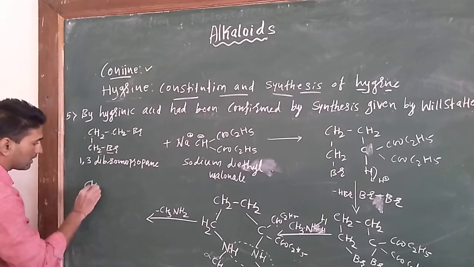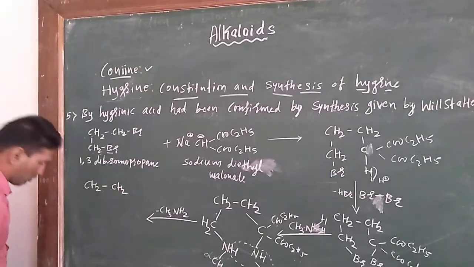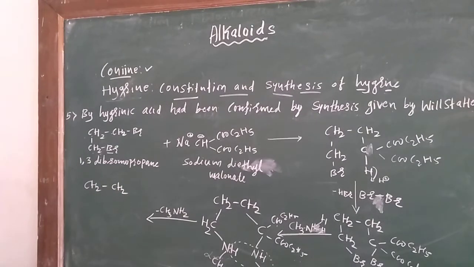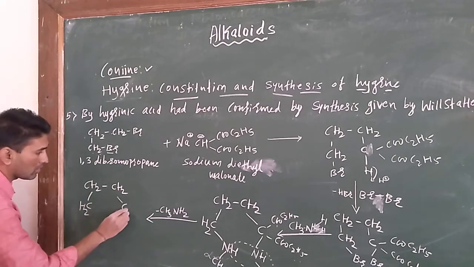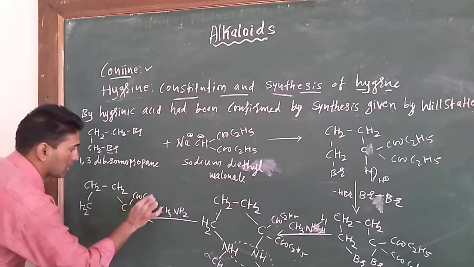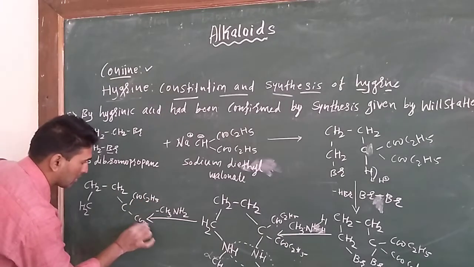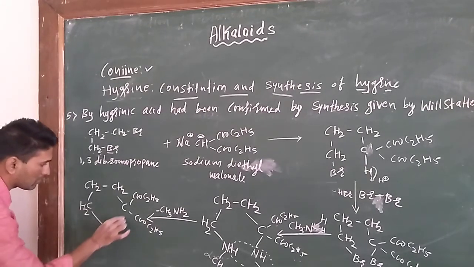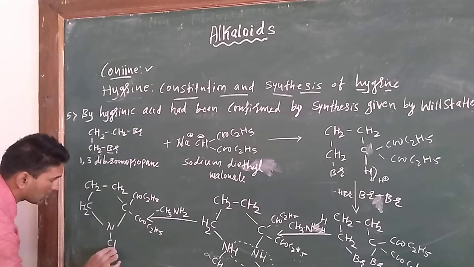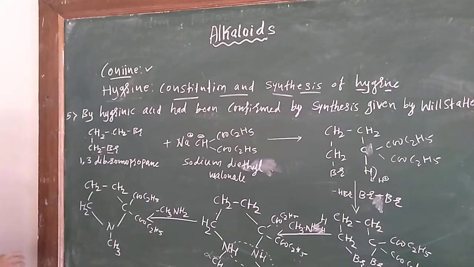Rearrangement takes place, giving NH, CH2, CH2, CH2, with COOC2H5, COOC2H5 and CH3.